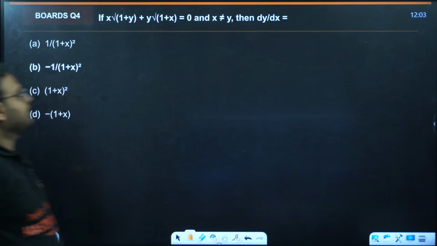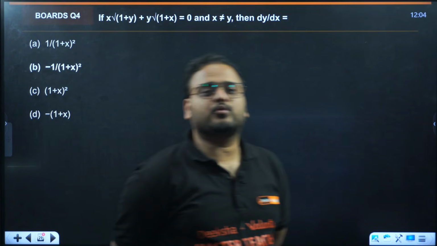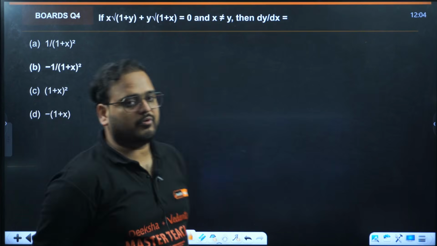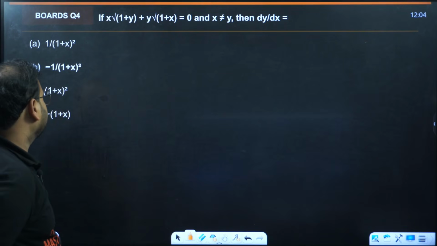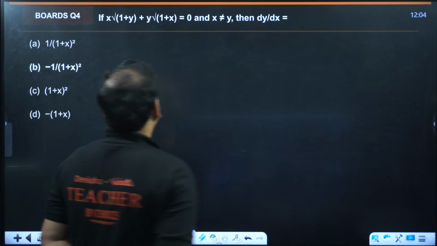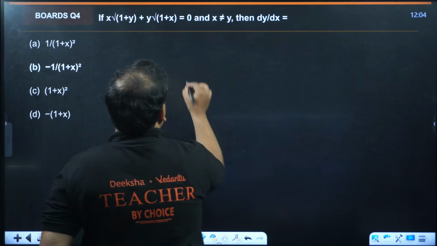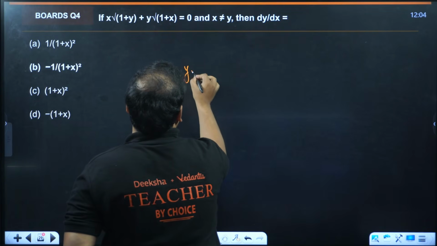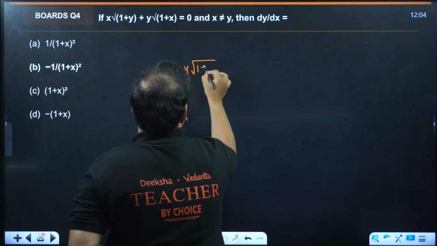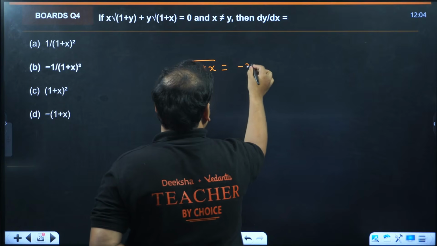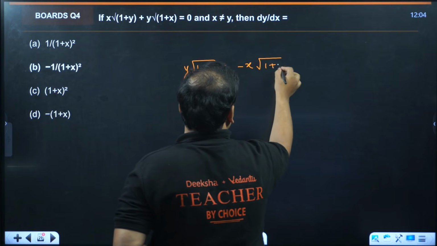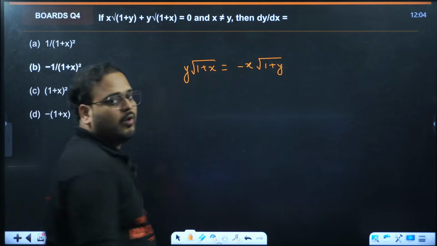Next up, question number 4. x times root of 1 plus y, plus y times root of 1 plus x, equals 0. Find the derivative. Okay, I'll do one thing: I'll write y times root of 1 plus x on one side, and minus x times root of 1 plus y on the other. And we'll do what?